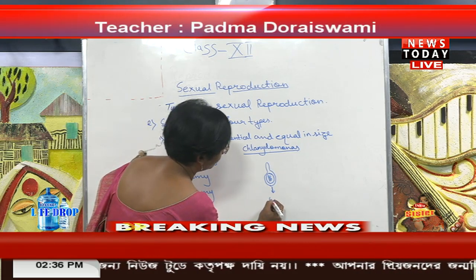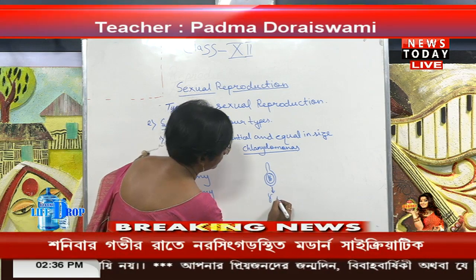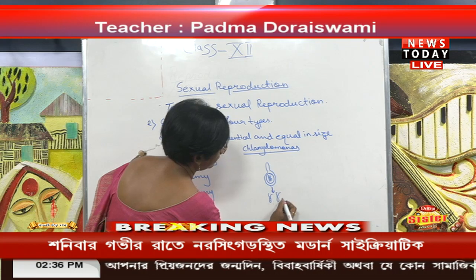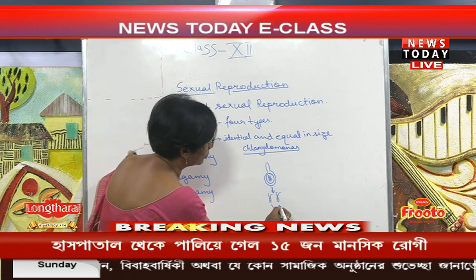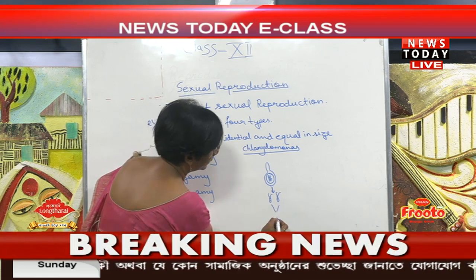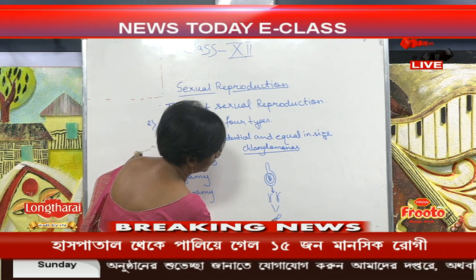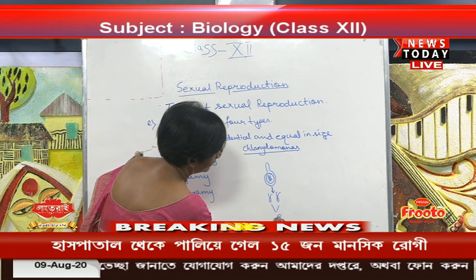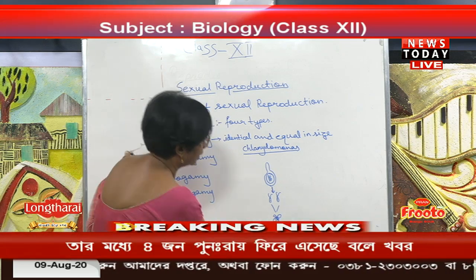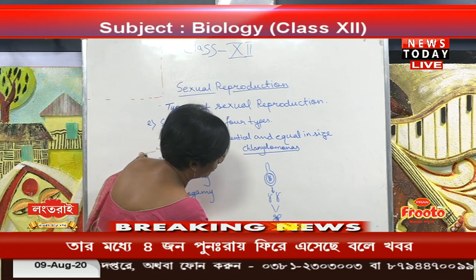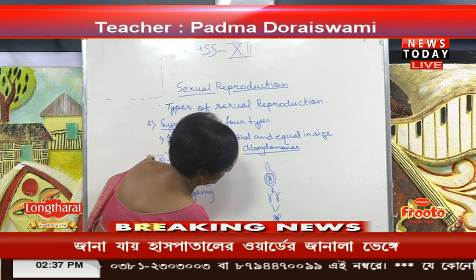These gametes are of equal size. Equal size gametes, when they fuse together, form one cell, that is the zygote.